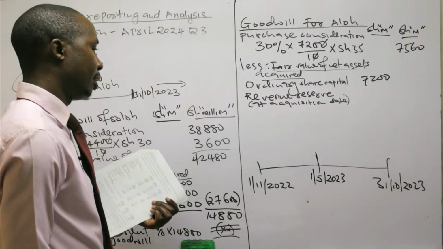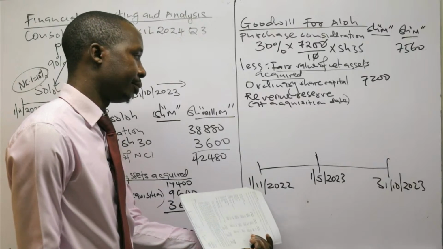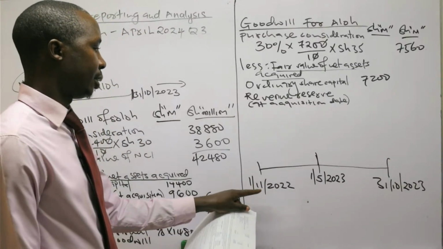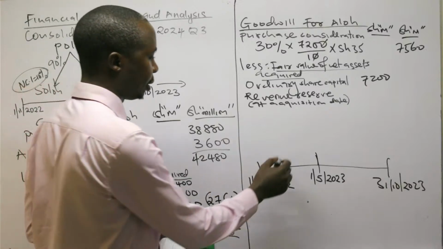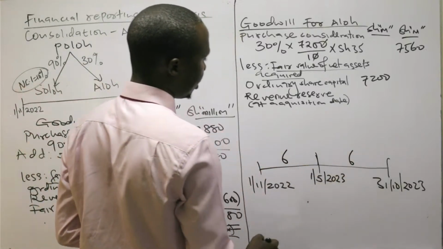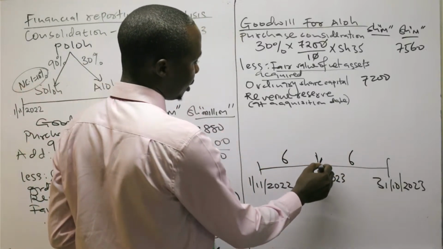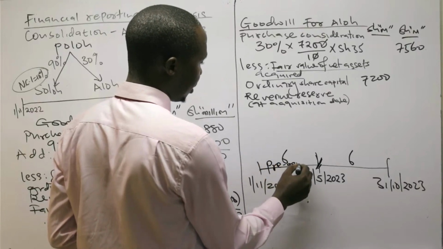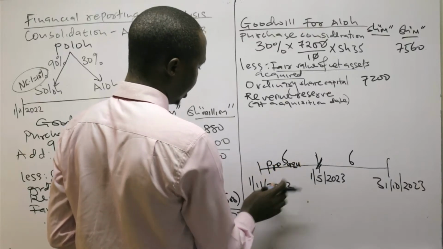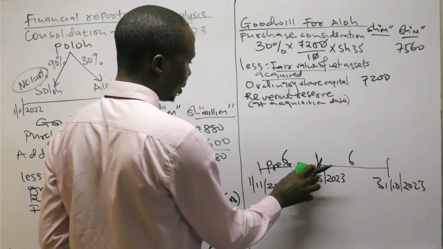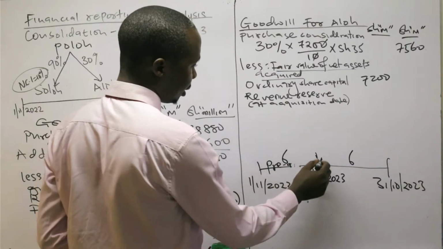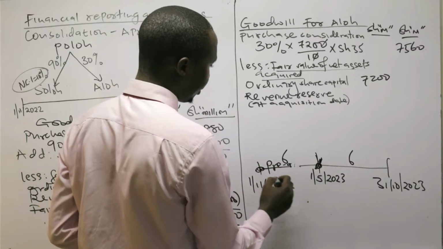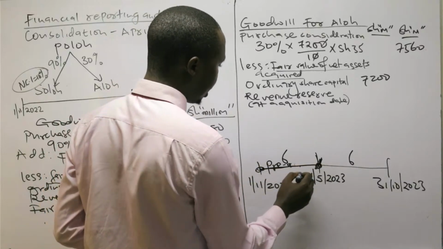From November to May, how many months are those? November, December plus 4, these are 6 months, and from May to October, these are 6. As acquisition date is at this time, the pre-acquisition period is the first 6 months. So let's check the data given.